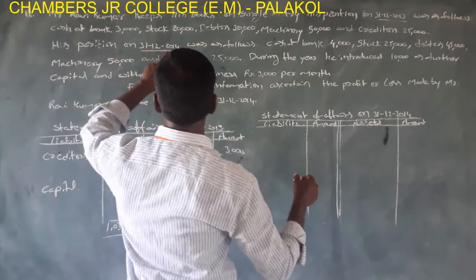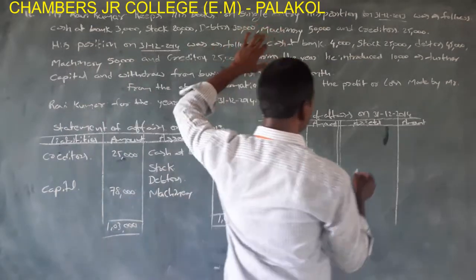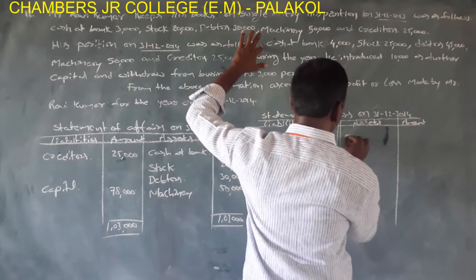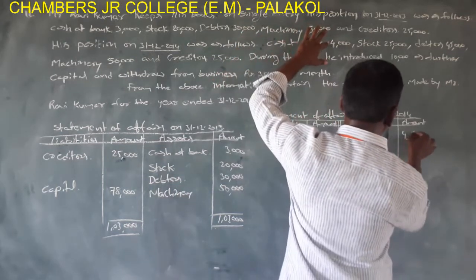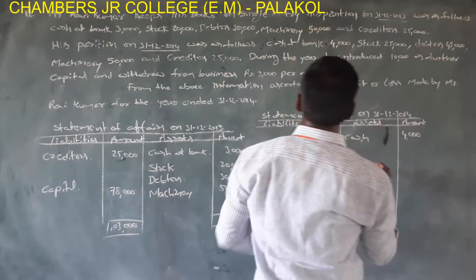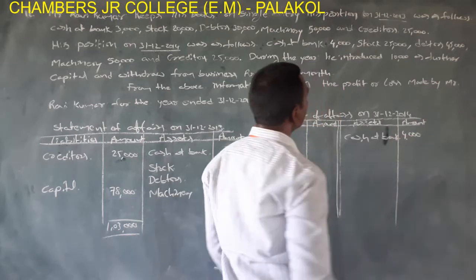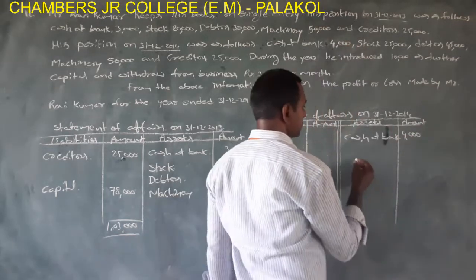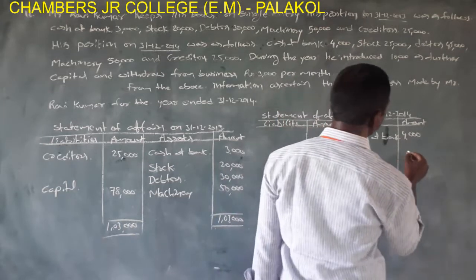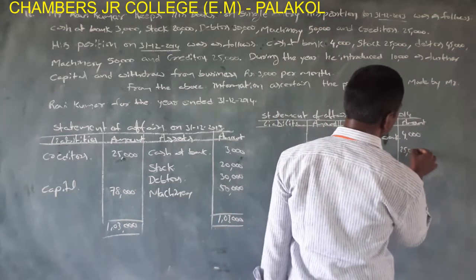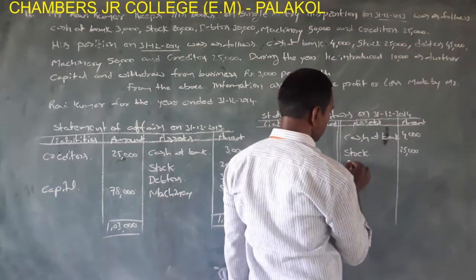His position on 31st December 2014 was as follows: cash at bank. Cash is an asset, so taken into asset side. Cash at bank rupees 4,000. Stock also an asset. Stock rupees 25,000. Next, debtors, this is also an asset.